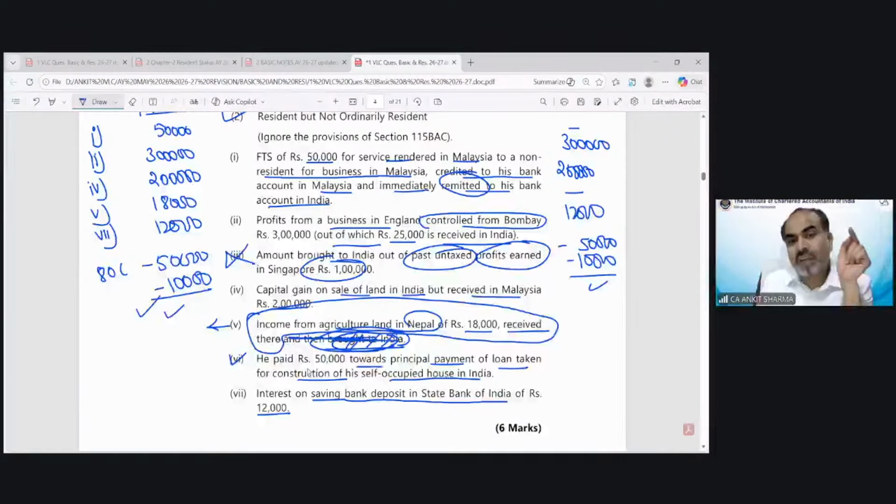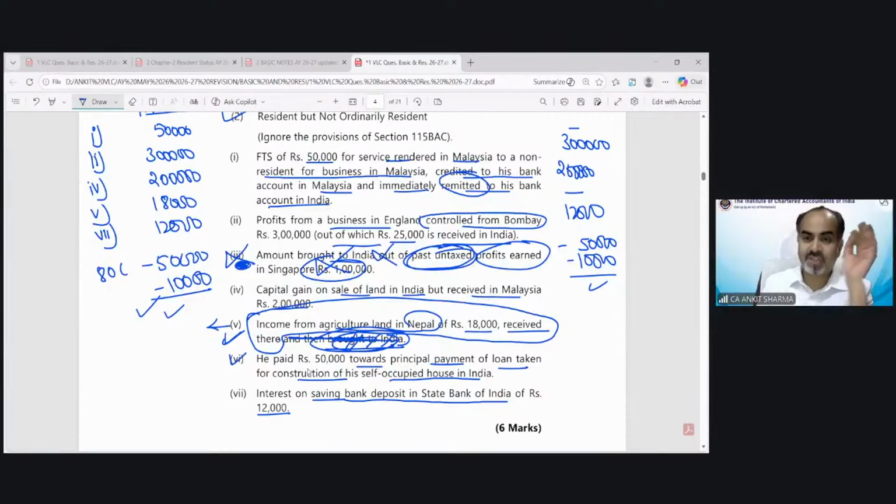We did not consider point number 3. You might be confused with this point. This is not my income even. This is my current year income. This is untaxed past profit. This is not my previous year 25-26 income. That's why we did not consider it. But this income is for my previous year.